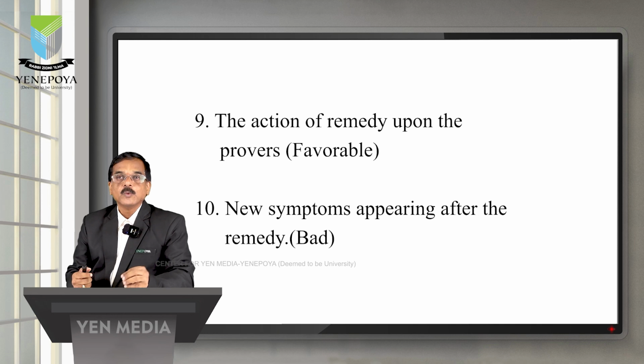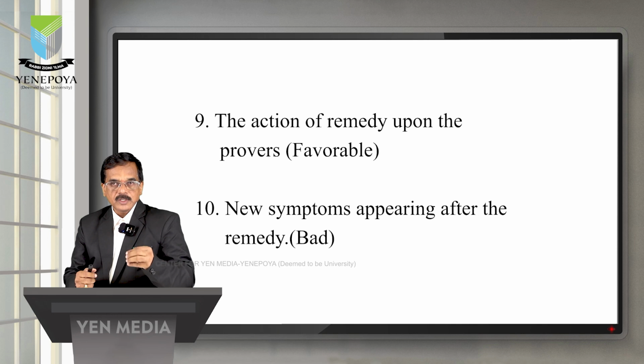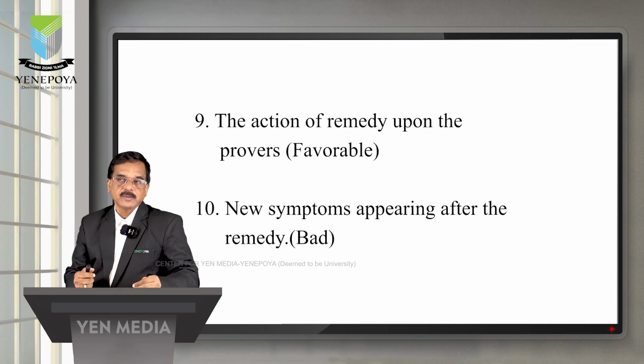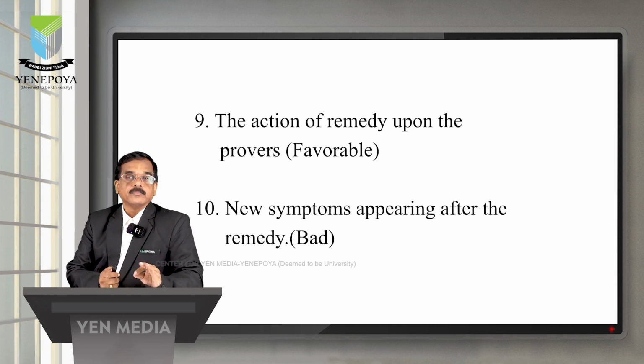Here also we should retake the case and prescribe the correct remedy. Before giving the medicine, you should antidote the previous one. It is a must that we antidote the previous medications. Without antidoting, the next prescription should not be done. So prescription should be done after the antidoting.